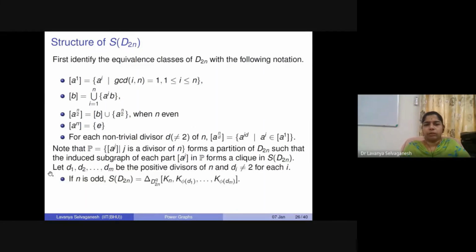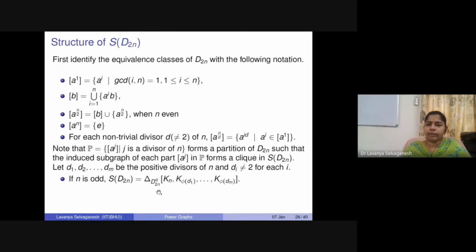So, for example, let d1, d2, ..., dm be positive divisors of n, and suppose di is not equal to 2, so all these are odd divisors. Then if n is odd, we can say that the superpower graph of D2n is the join of the graphs, where I represent D2n quotient as the quotient graph of D2n, just the order elements.